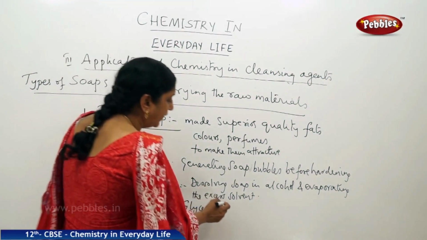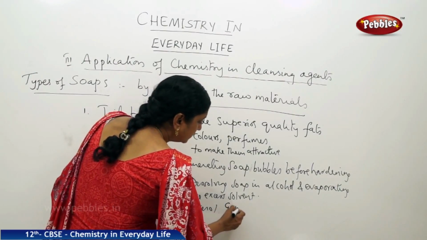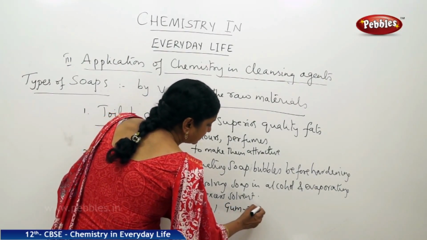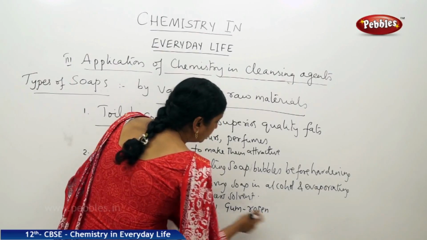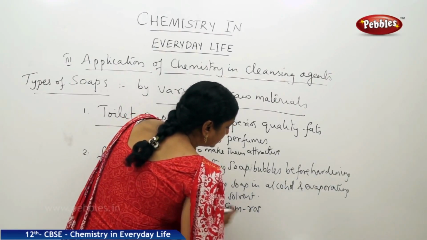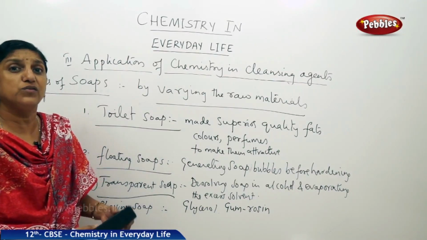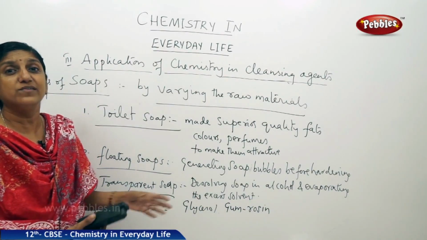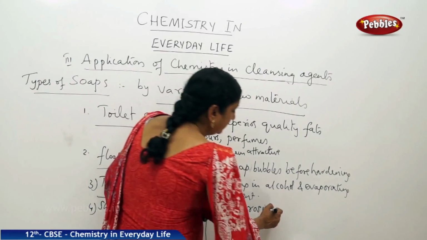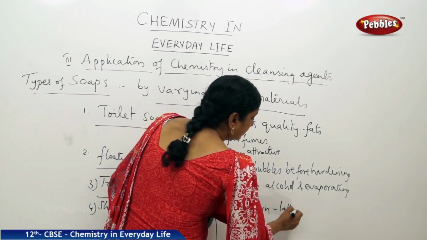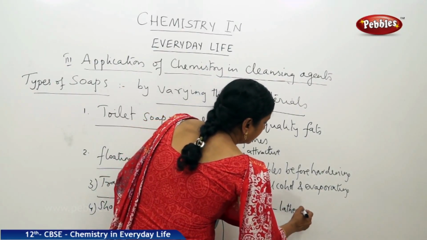Not only that, a gum called rosin is also added because this lathers well. It produces profuse lather.